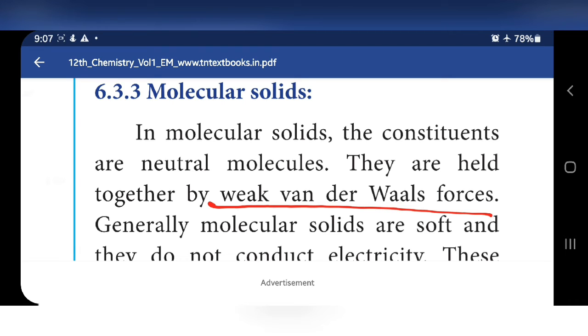Why are weak forces present here? Because between the molecules there are no strong attractive forces. In ionic solids the ions have opposite charges, so opposite charges attract each other, and strong attractive forces are present there. But here in molecular solids there is no charge on the molecules, so no strong attractive forces are present between them, only weak forces.